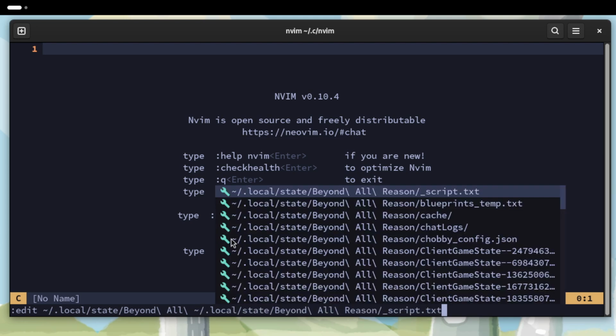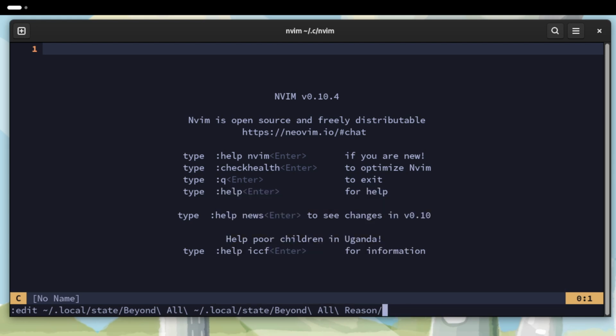Sometimes when I press tab in this situation, it just completely messes up the path. You see that it starts the path over. This is the beginning of the path, but also this is the beginning of the path. It's broken up the directory here in the middle. So right off the bat, pressing tab with this directory just messes up the path, and any further pressing of tab or anything I do from this point on is pretty much not going to work. So I just can't tab complete paths with that directory.